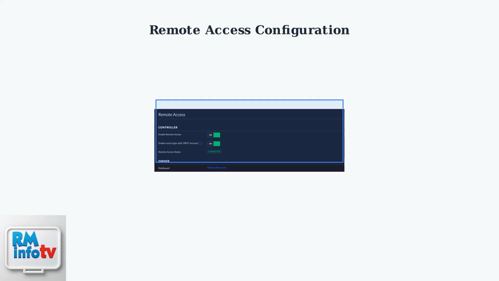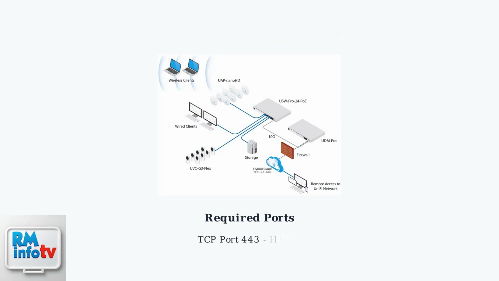To enable remote access, navigate to the UniFi OS settings panel. You'll need to toggle on both Enable Remote Access and Enable Local Login with UBNT account. A UI account is required for this functionality. Remote access requires specific network ports to be open. TCP ports 443 and 8883 must be accessible through your upstream routers and ISP modems for the connection to work properly.